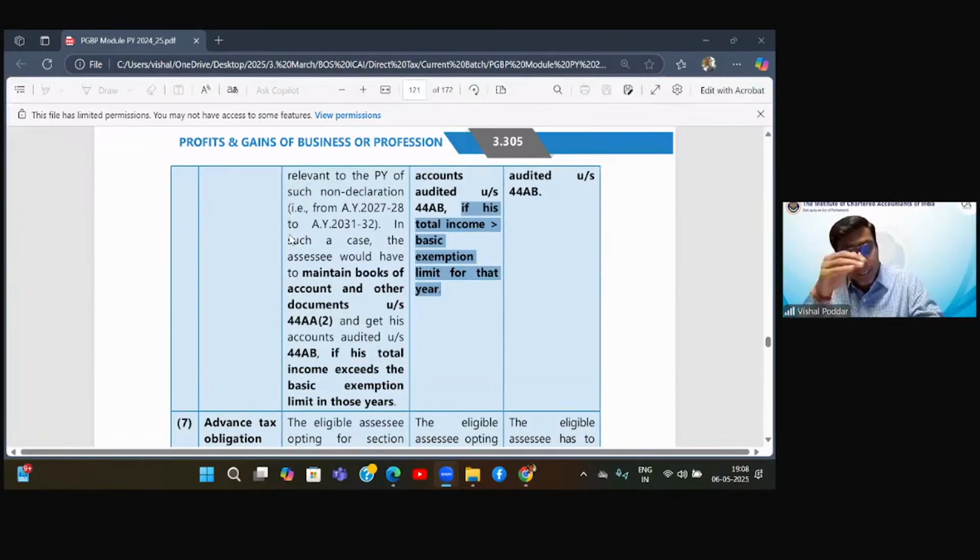Then in this case, indirectly what the provision is saying is that even if your books are showing less income, that is, your actual income is less, still you show the minimum presumptive income. This is what, indirectly, yes Astha, you're right, the section is making you do. So when your income is less, still maintain the books, still get the books audited. Or don't show that less income or actual income. Show presumptive income. Once you show presumptive income, you're out of all this tax audit business.